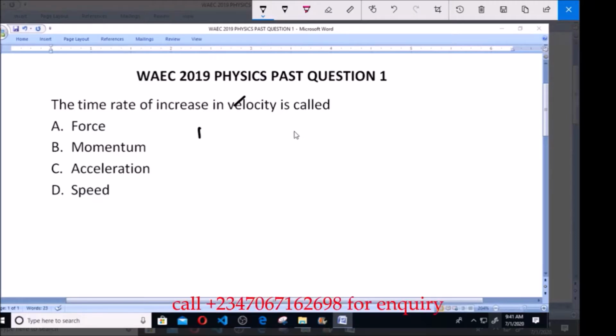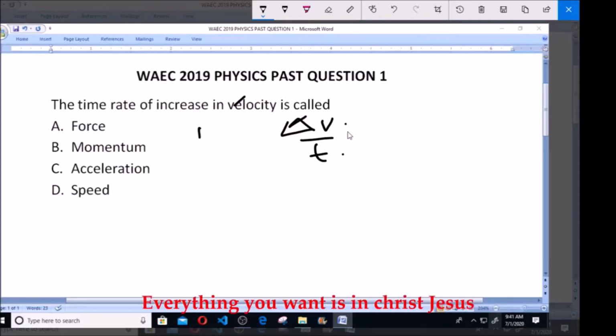So the time rate of increase simply means change in velocity with respect to time. Time rate simply means the ratio of a given quantity all over time. So that is what we are looking at. This change in velocity over time, what is it? Is it force, or momentum, or acceleration, or speed?